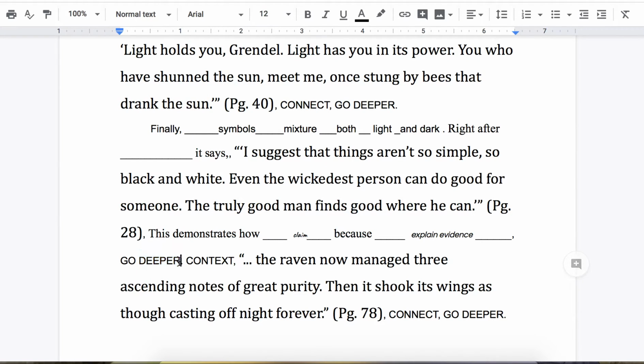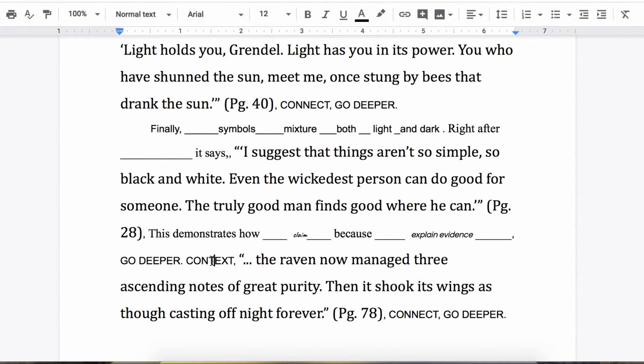you're saying, why is this important? Why is it important that people have both dark and light? Why is it important that Beowulf has both dark and light? What does Beowulf do with both his dark and light? How does that motivate him? What happens later because of this ability he has to see both of these things? Okay, that's what your go deeper is.